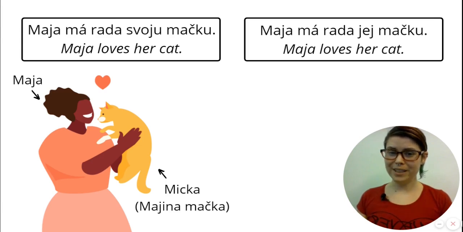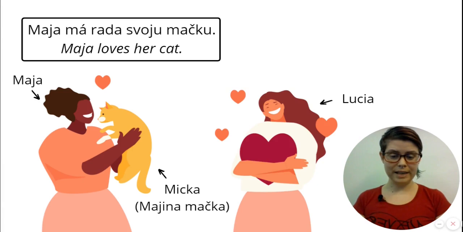But in Slovak, we never have this ambiguity thanks to svoj. Svoj always makes it clear. Let's look at another example. Toto je Lucia. Lucia is Maya's friend, and Lucia doesn't have a cat, but she loves Maya's cat too.